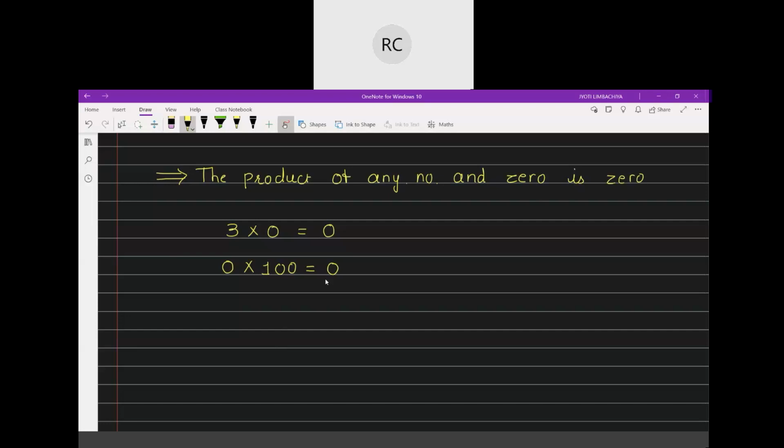See, whatever number you take here, even if you take 1 lakh, if you want to make it 0, you just multiply it by 0. Then you can make it 0. And this is your multiplicative property of 0.